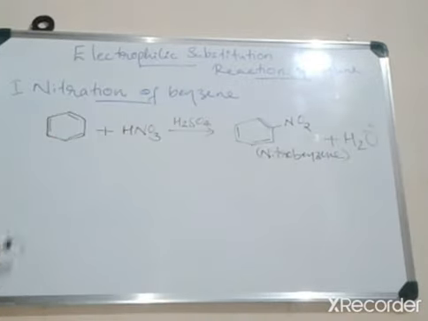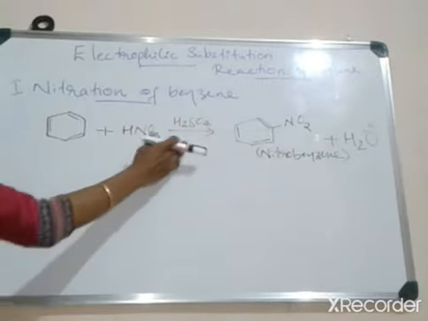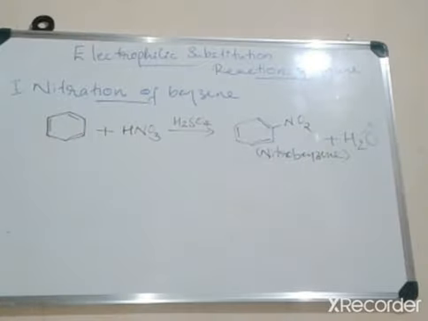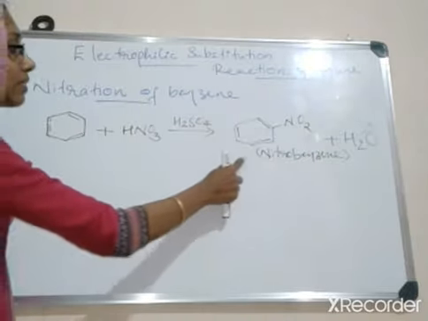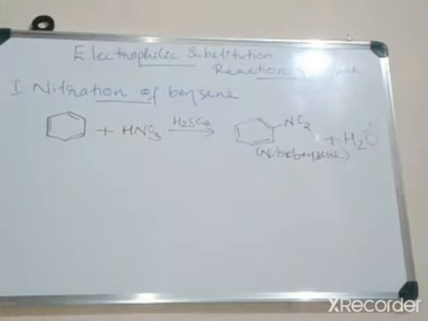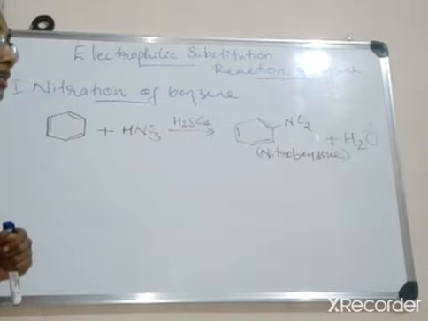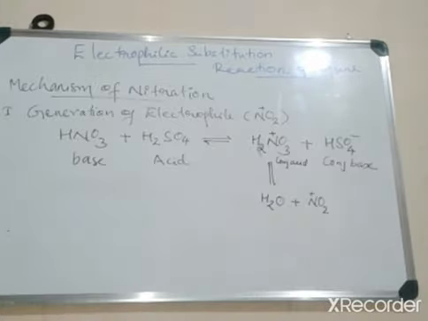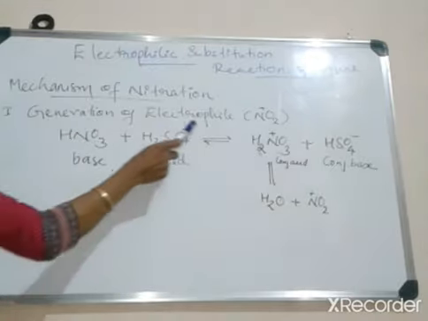Benzene reacts with concentrated nitric acid in the presence of concentrated sulfuric acid to give nitrobenzene. Here the mixture of concentrated nitric acid and concentrated sulfuric acid is known as a nitrating mixture. Mechanism of nitration of benzene. The first step is the generation of the electrophile.